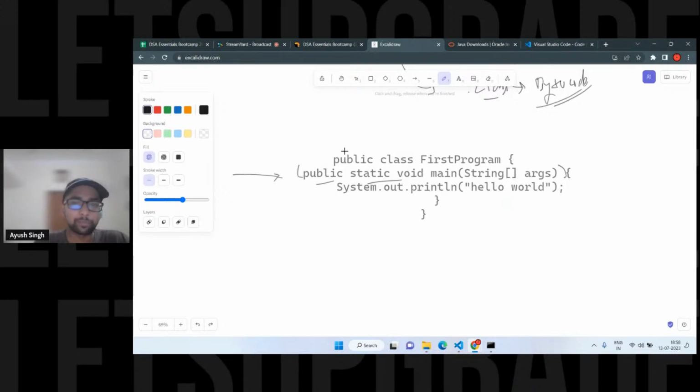What is there? Please see, those who don't know, there is the concept of class and objects. Just for now, stick with this part. We have to create a class. That file name automatically becomes the class name.